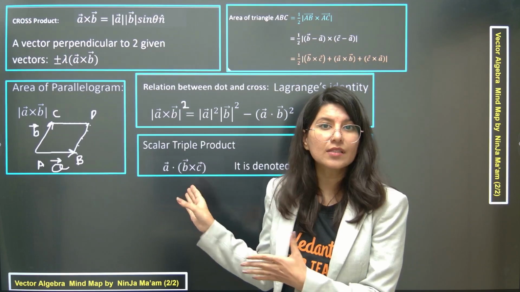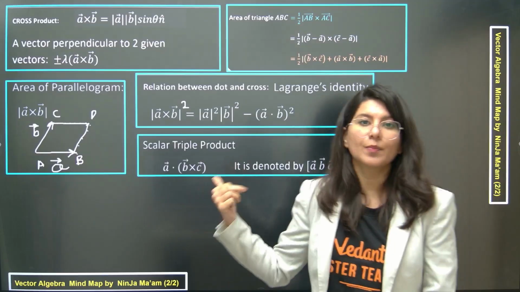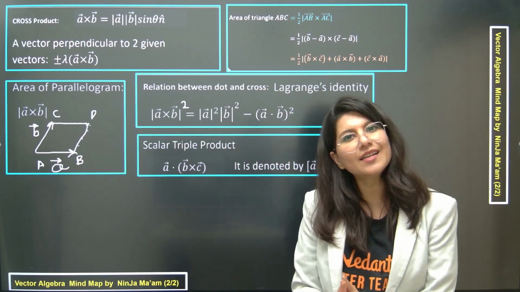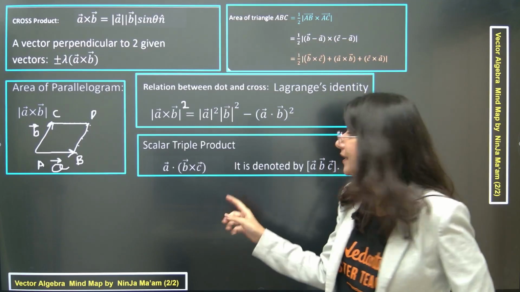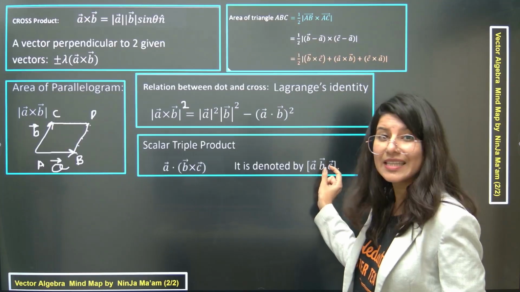And if you do not study, the question will take a lot of time to get solved. Scalar triple product properties and scalar triple product will make it easier. What is a scalar triple product? Scalar triple product means, by the way, a scalar quantity A dot B cross C. It is also denoted by box ABC.